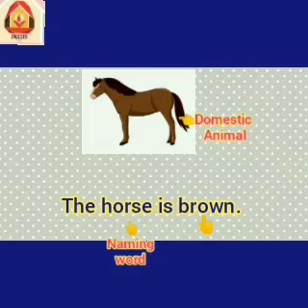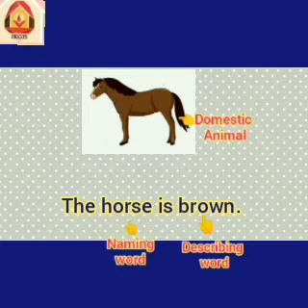This word here is telling us something about this horse. This word is describing horse, and we have learned that words that describe a naming word are called describing words. So brown is a very good describing word.